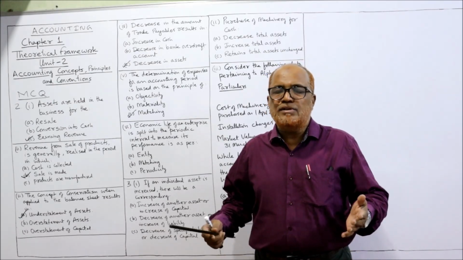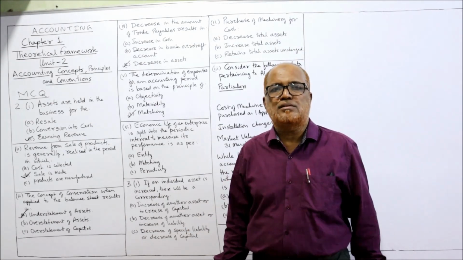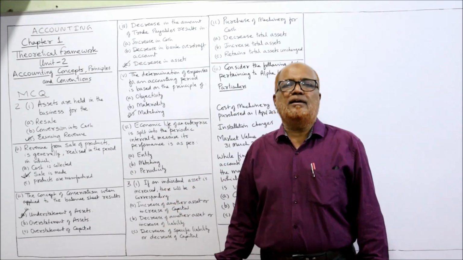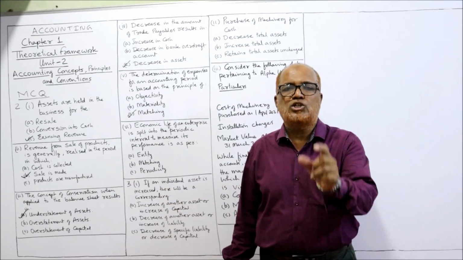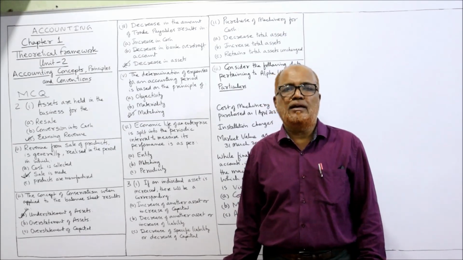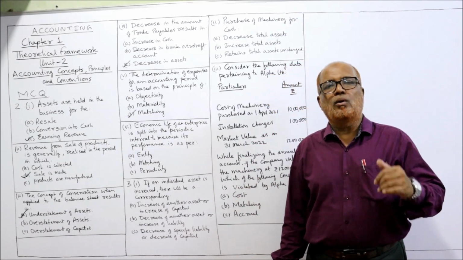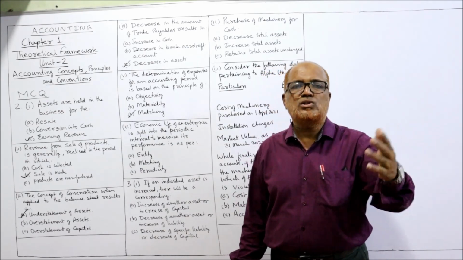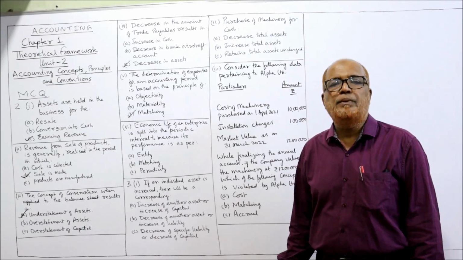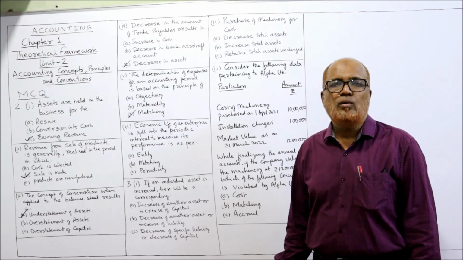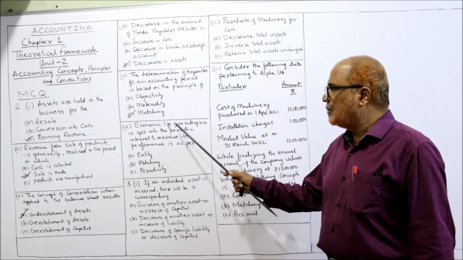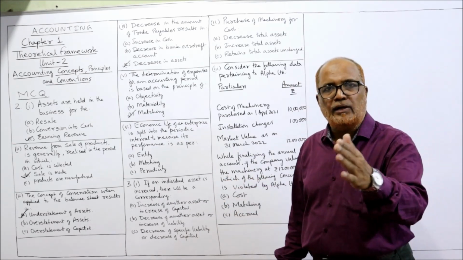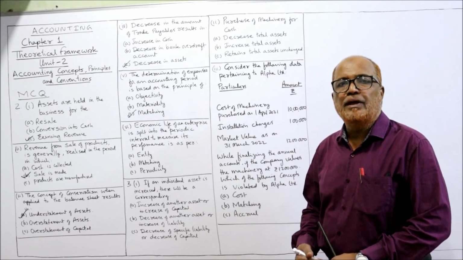But the businessman cannot wait till the end of the business to close the accounts. So what will they do? The complete life of the entity will be divided into parts. Each part consists of 12 months, 1 year. Every 1 year accounts are closed to find out the result. So from the next day onwards, new accounts will be opened. This is according to the periodicity concept or accounting period concept. So here the economic life of an enterprise is divided into periodic intervals, 12 months. That is according to the periodicity concept.